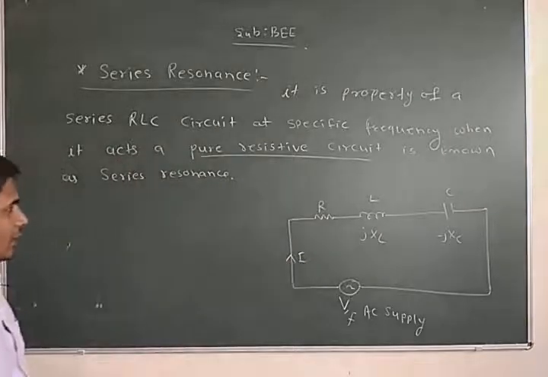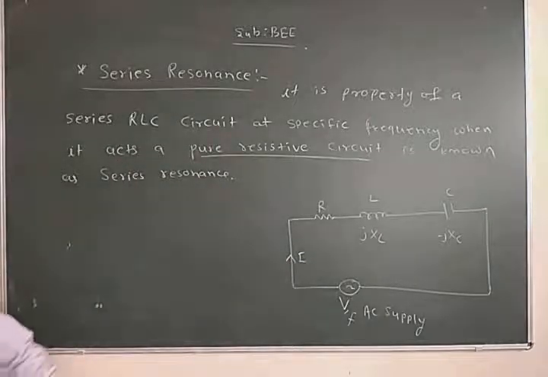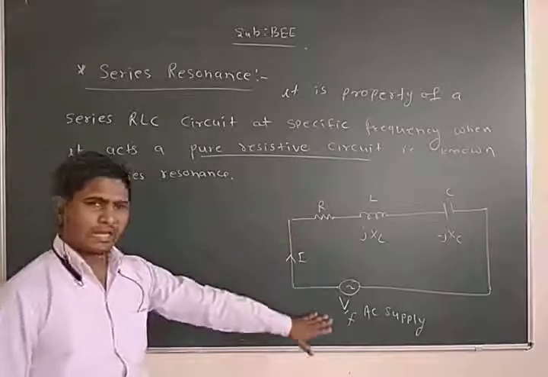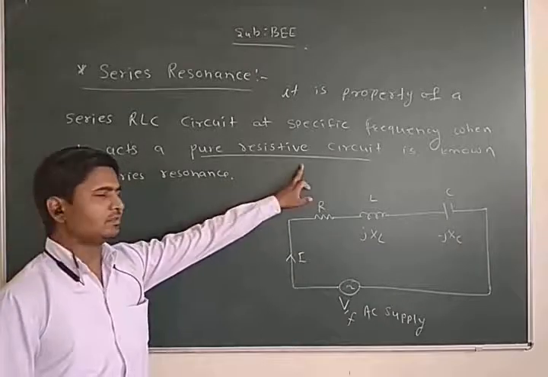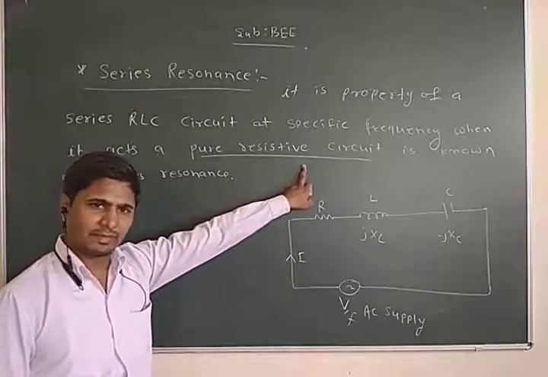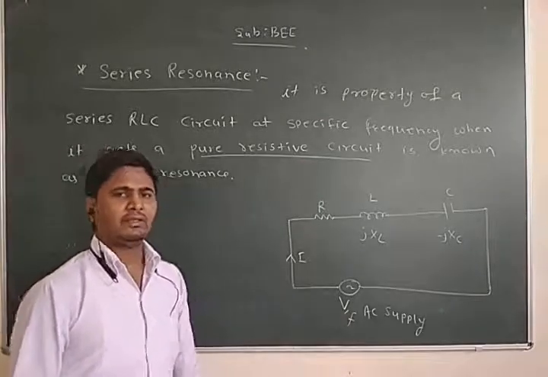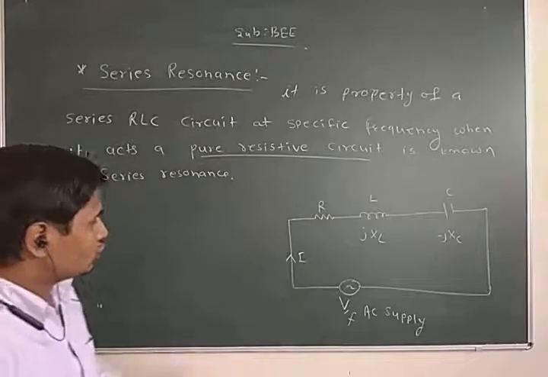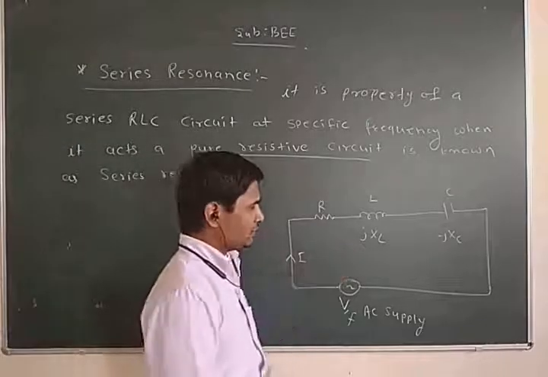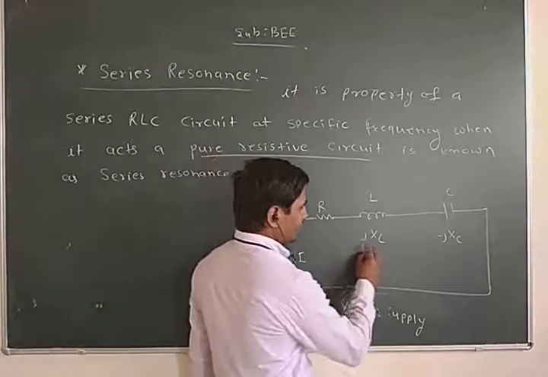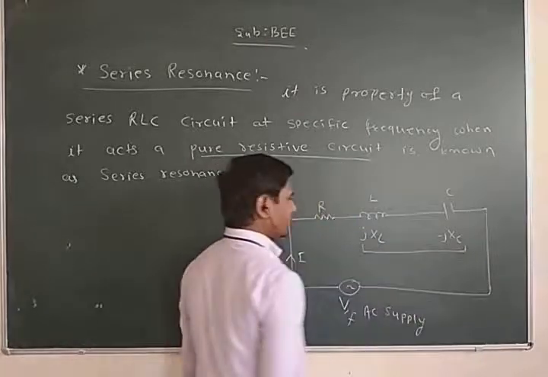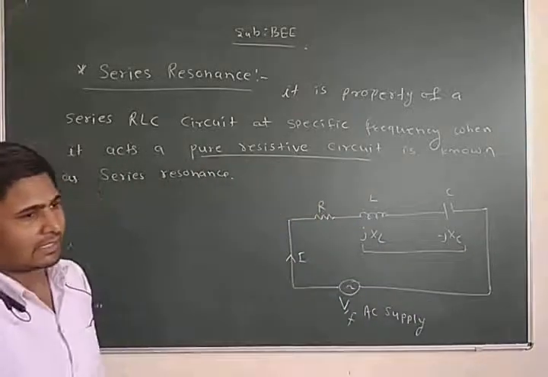As per the definition of series resonance, our circuit acts as a pure resistive circuit at a specific frequency. That specific frequency is known as resonance frequency. So here our circuit acts as a pure resistive circuit. It means the effect of the inductor and the effect of the capacitor is neglected.